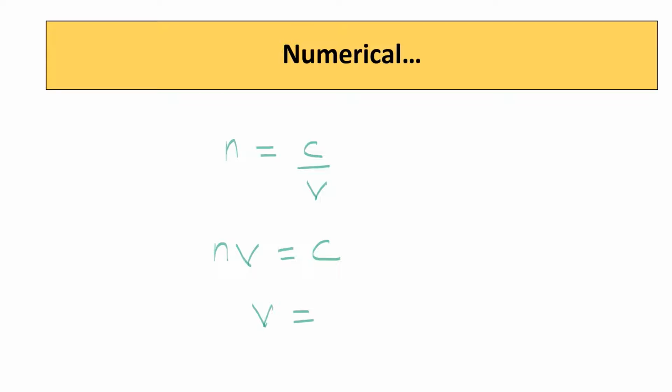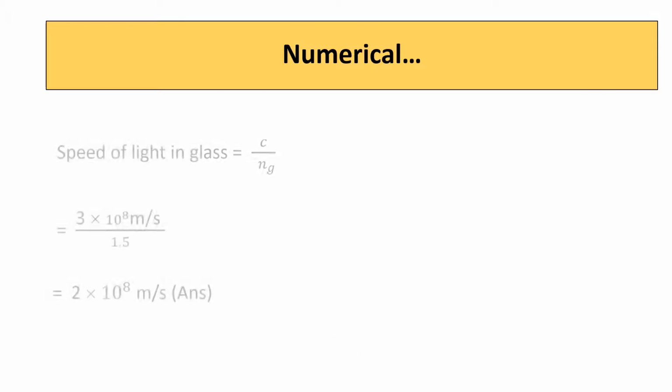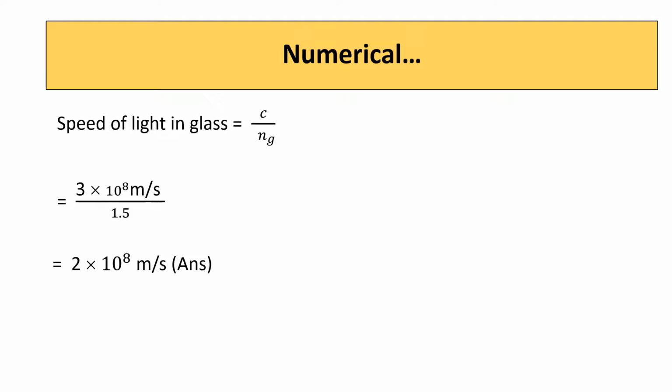V is equal to C by N. V is equal to C, which is 3 into 10 raised to 8 meter per second, divided by N, which is 1.5, which is equal to 2 into 10 raised to 8. Speed of light is C by Ng, where Ng indicates refractive index of glass. 3 into 10 raised to 8 by 1.5, which is equal to 2 into 10 raised to 8 meter per second.